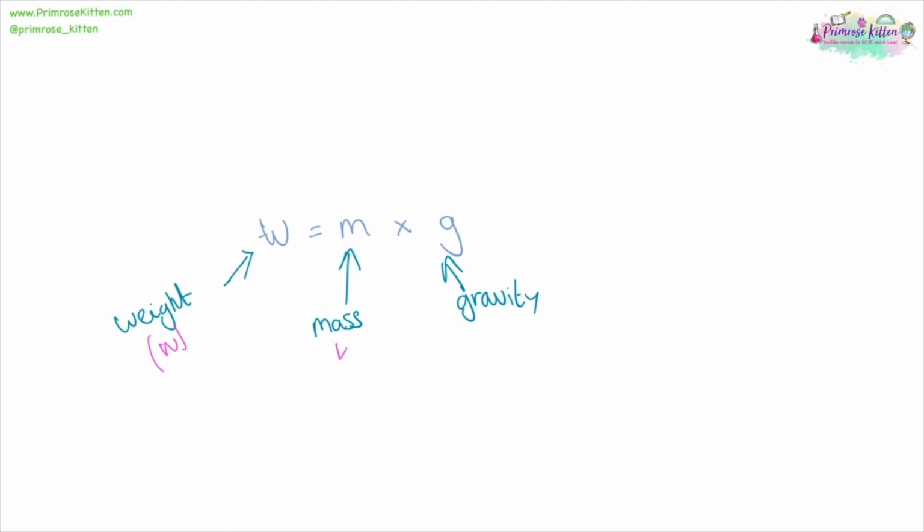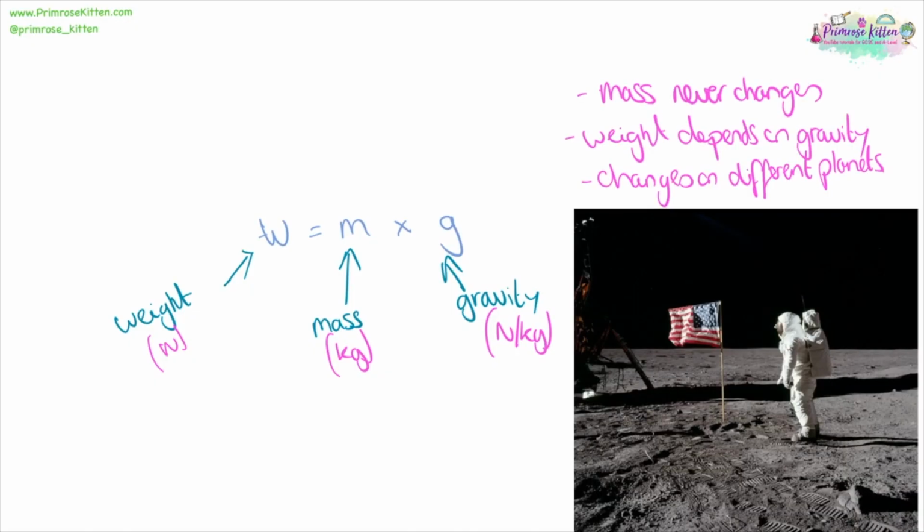Your weight is not the same as your mass because your weight is equal to your mass times gravity. Your weight is measured in newtons, your mass is measured in kilograms, and gravity is measured in newtons per kilogram. So your mass will never change, but your weight will change depending on the planet or depending on gravity, which is why when they went to the moon, they were basically weightless so they could jump around.